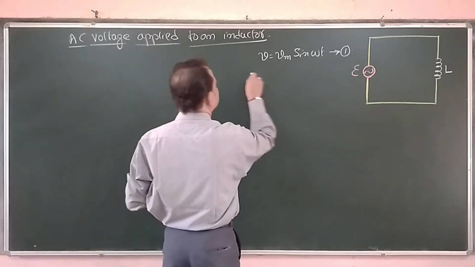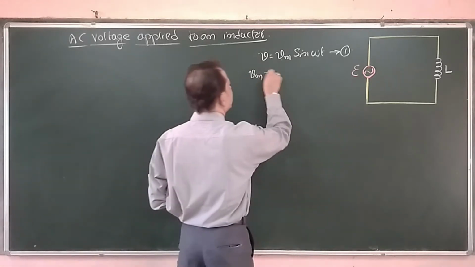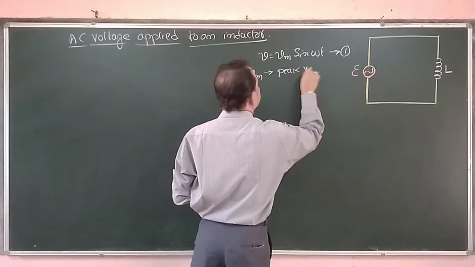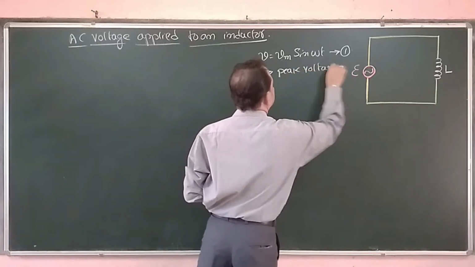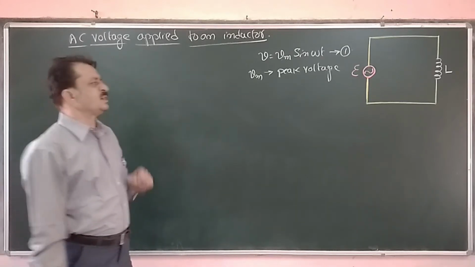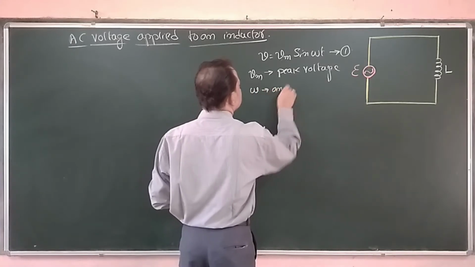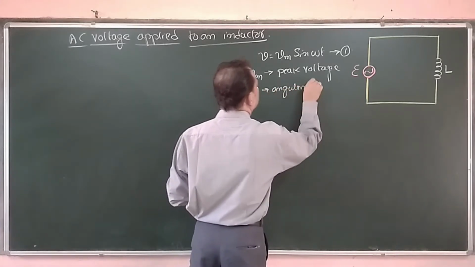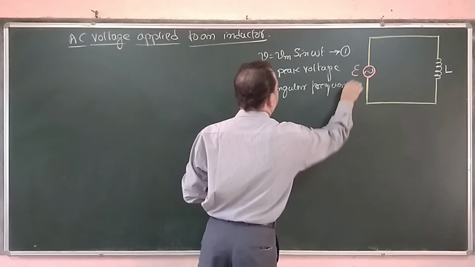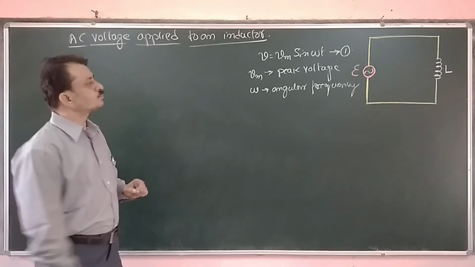Then obviously in this equation we have Vm, that we have called the maximum value or peak voltage. Peak value, maximum value or amplitude of the AC voltage. And omega is the angular frequency that we have studied.